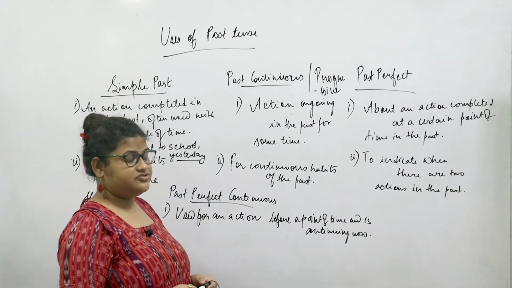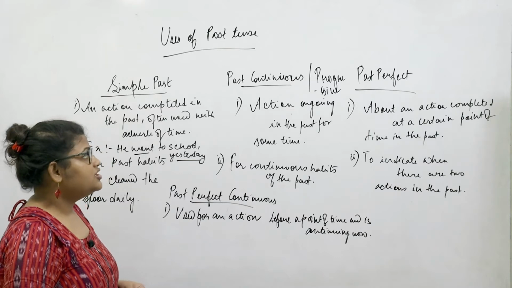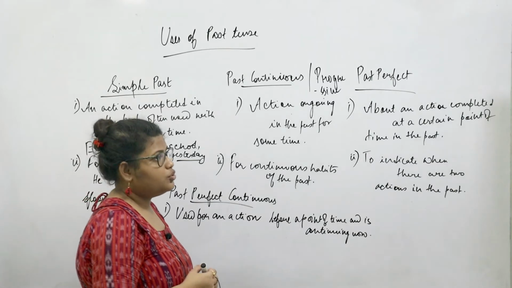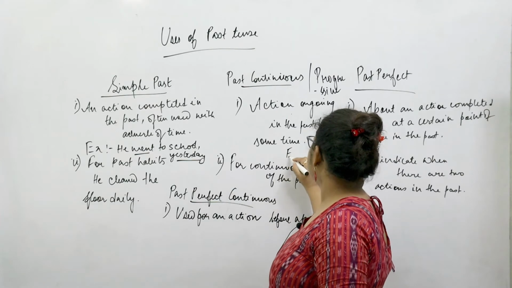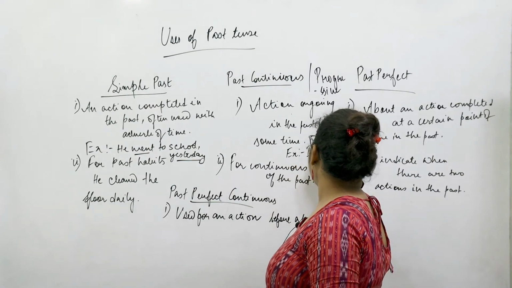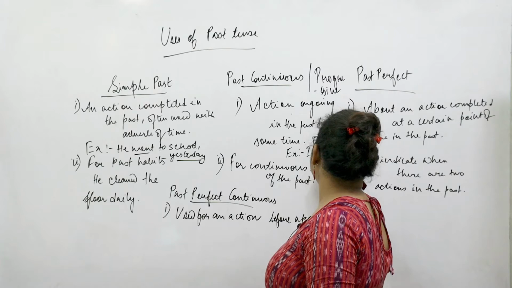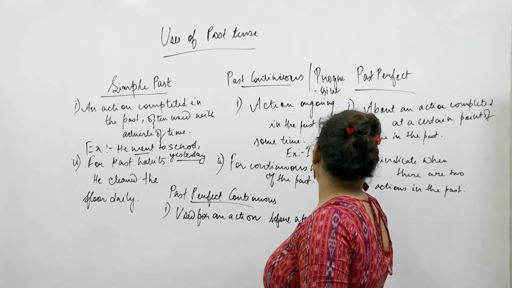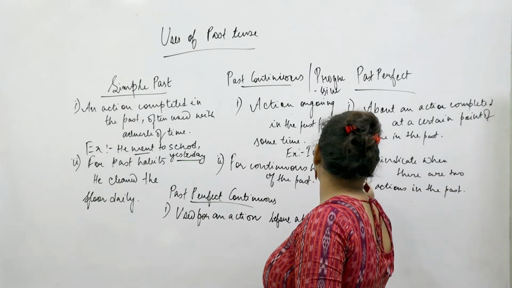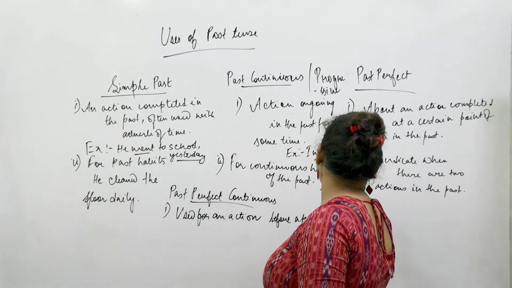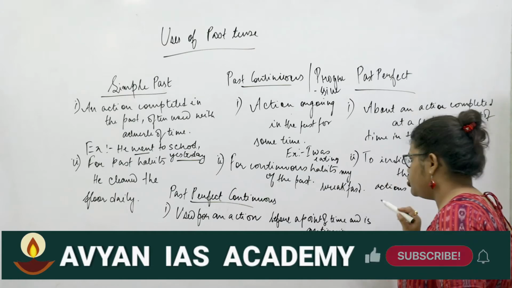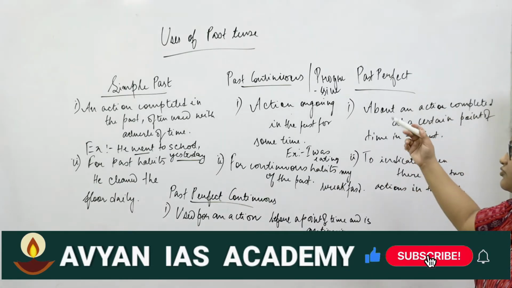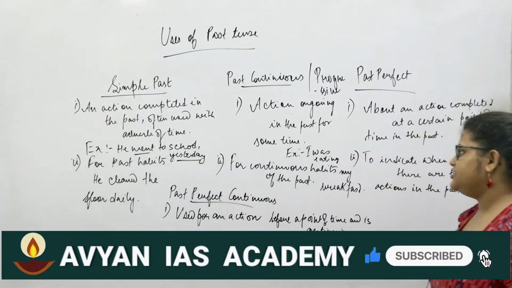For the past continuous tense, we would be talking about something that was ongoing in the past. Like for example, I was eating my breakfast. So that is something that was happening in the past and the action was continuing for a certain point of time. So that is why we will be taking it under the past continuous tense.